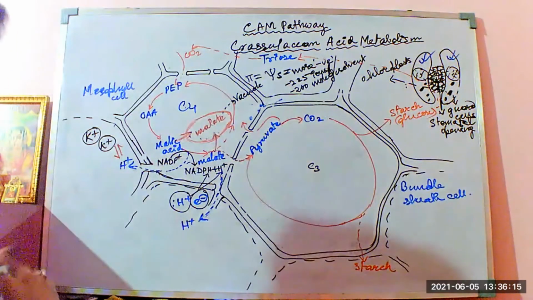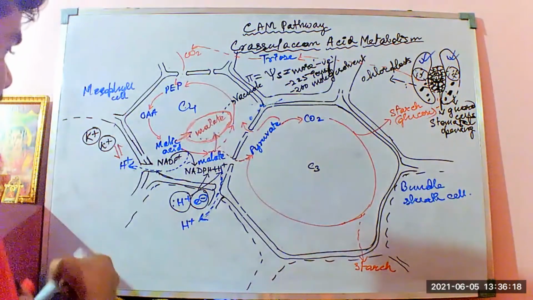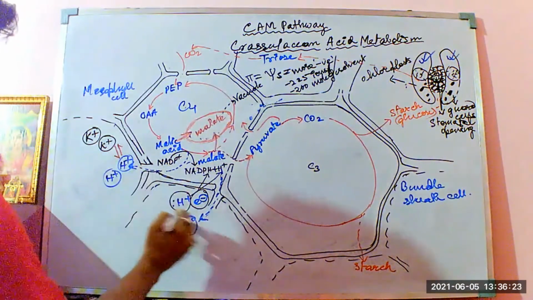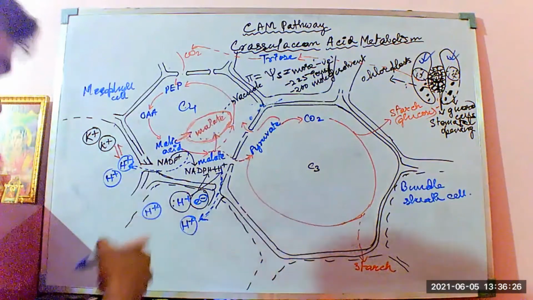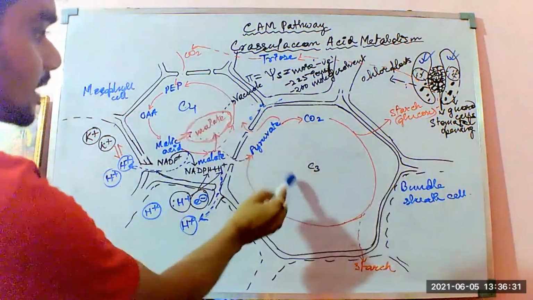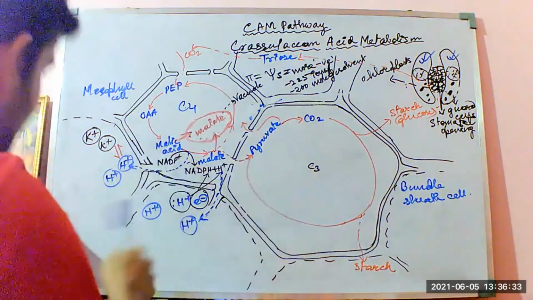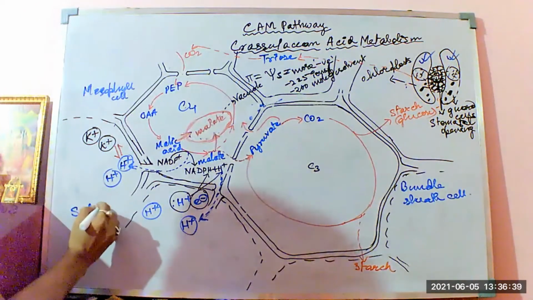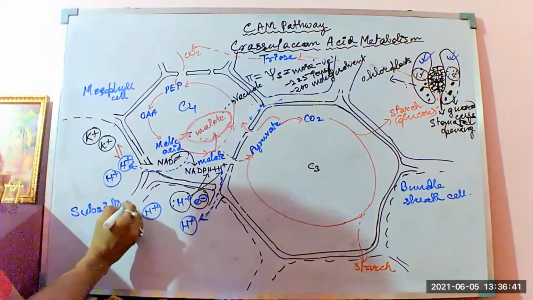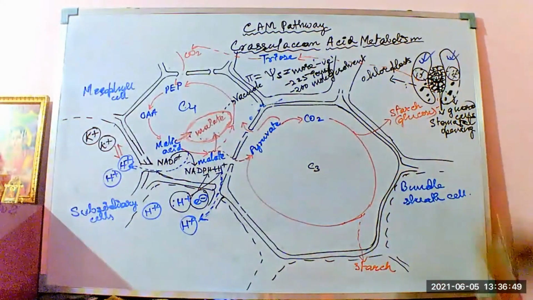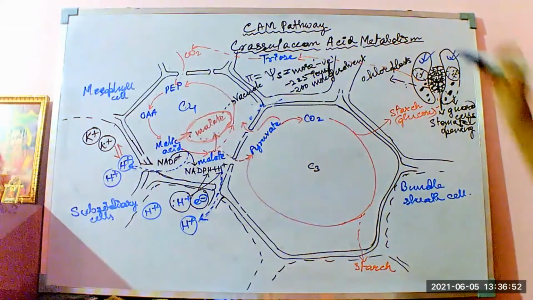So in this case, when the concentration of the H plus ions is increasing more outside, where does that mean? In the subsidiary cells. These outside cells, these are the mesophyll cell and this is the bundle sheath cell, right? But these outside cells are called subsidiary cells. Subsidiary cells are the additional cells present within the mesophyll tissue of the kidney bean shaped guard cells of the chloroplasts.